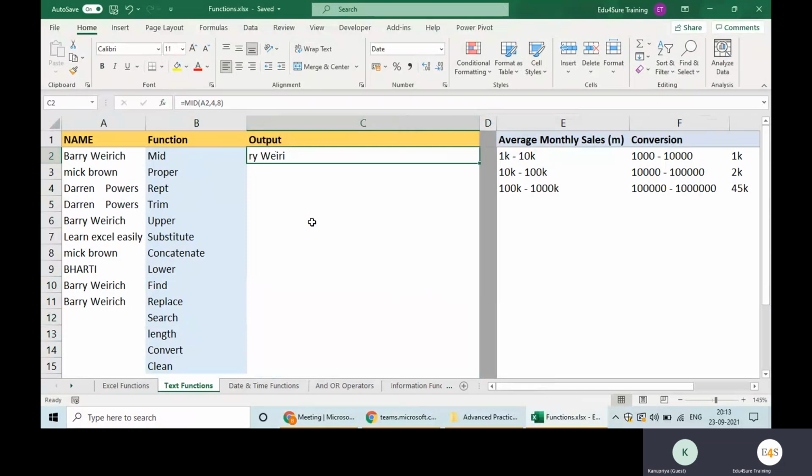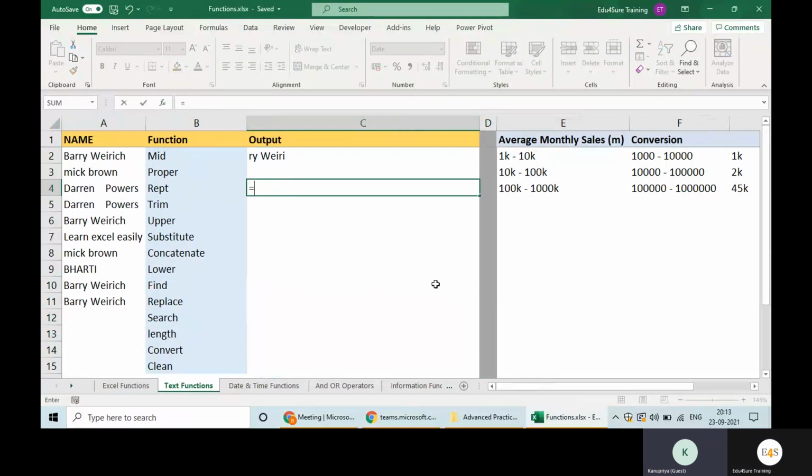Okay, clear? PROPER we have used. You remember it? It is for, like, if it is MICK brown and the B is in small letter, it basically converts the initials into the capital letter.